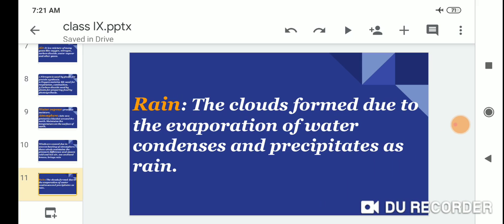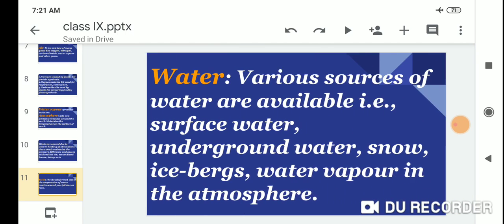Rain. The clouds formed due to the evaporation of water condense and precipitate as rain.